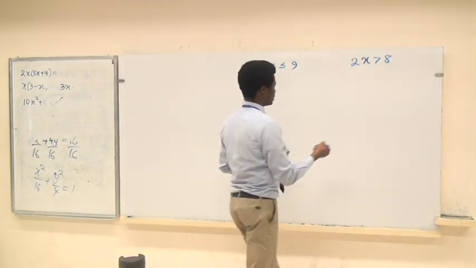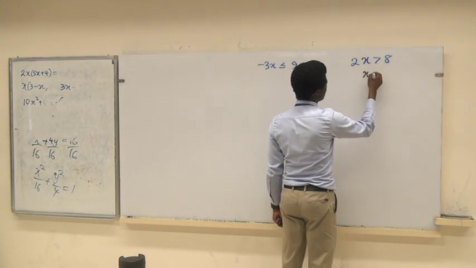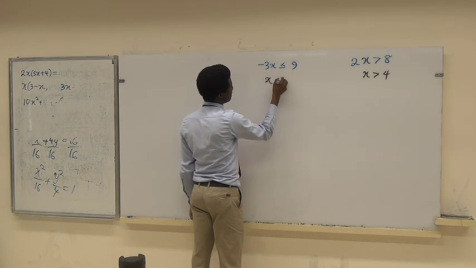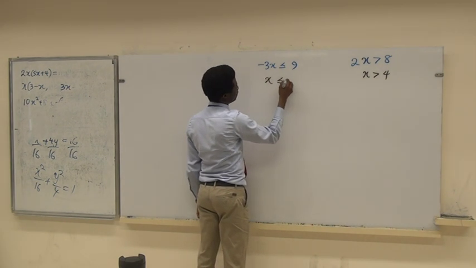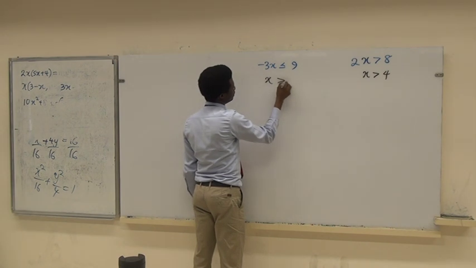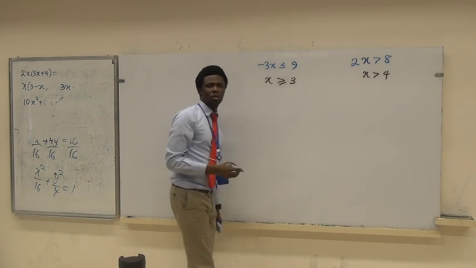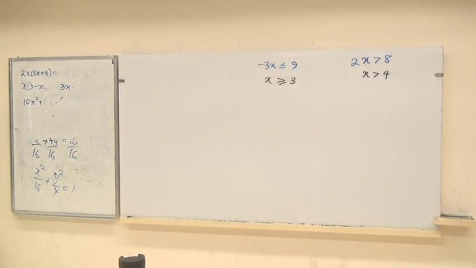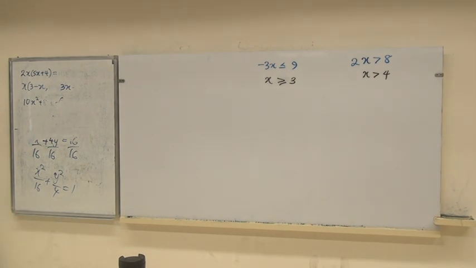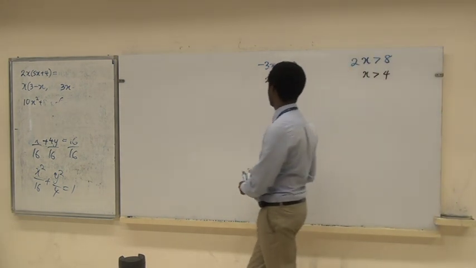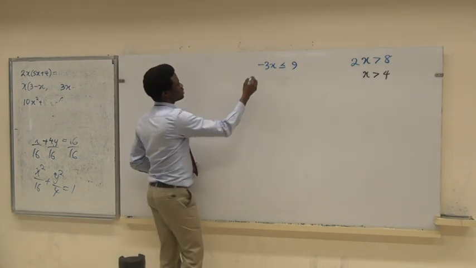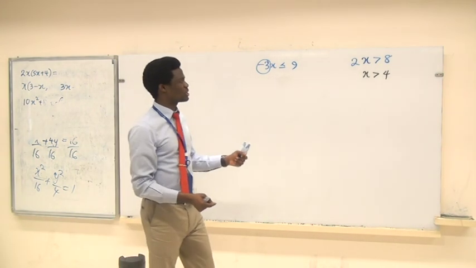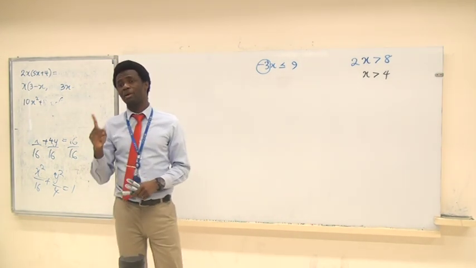Start from this one. X is bigger than 4. What about this one? X is less than or equal to 3. No, the other way around. Bigger or equal to 3. Look very well. Minus 3, not 3. So it should be minus 3 because you are dividing by negative 3. So basically we solve inequality like we're solving equation, but there are rules.